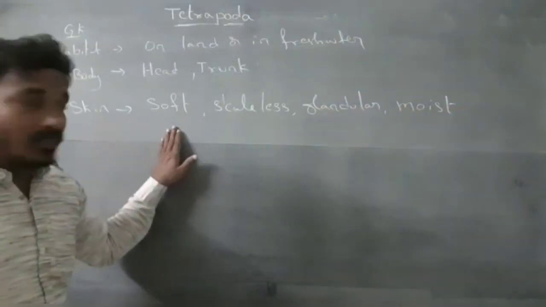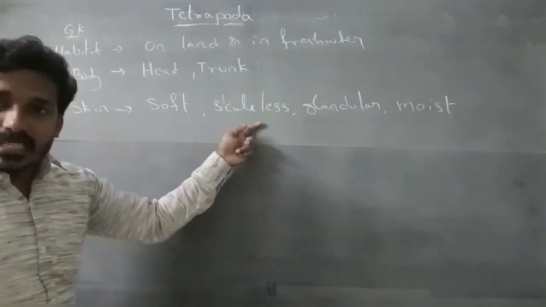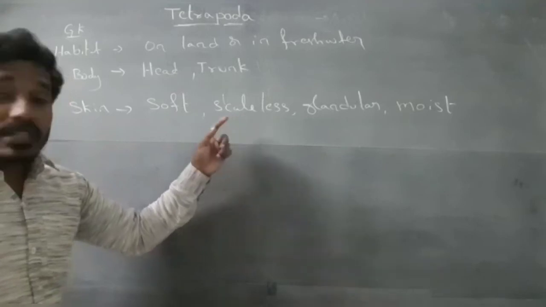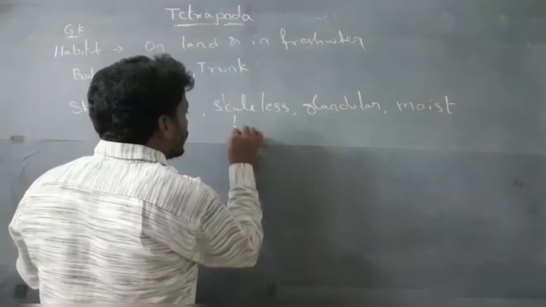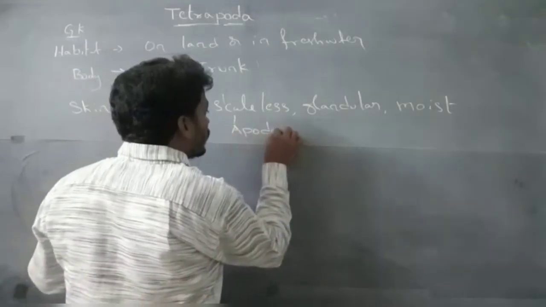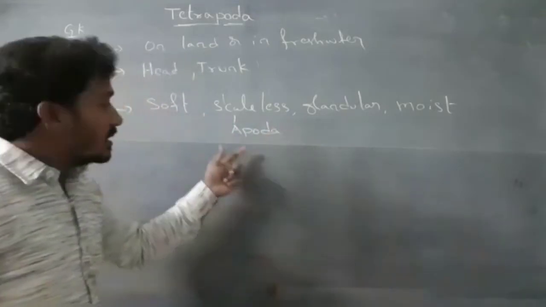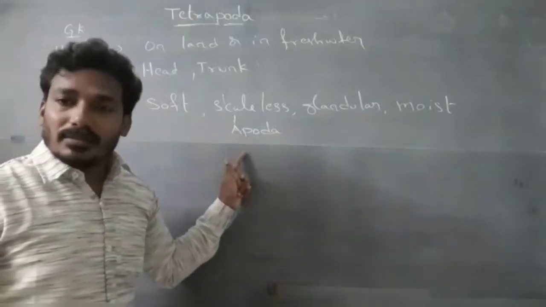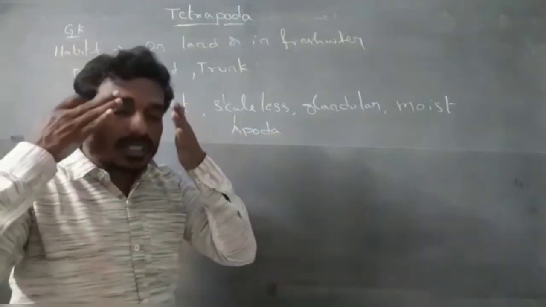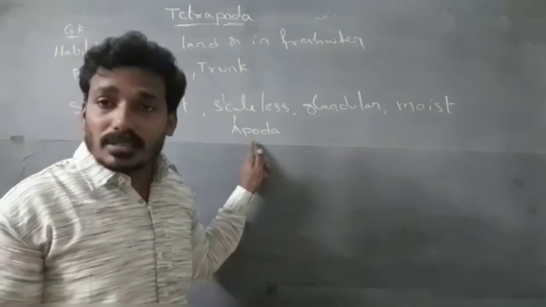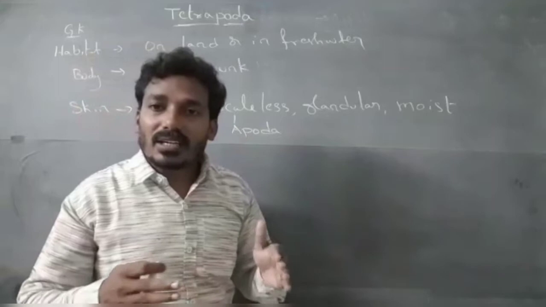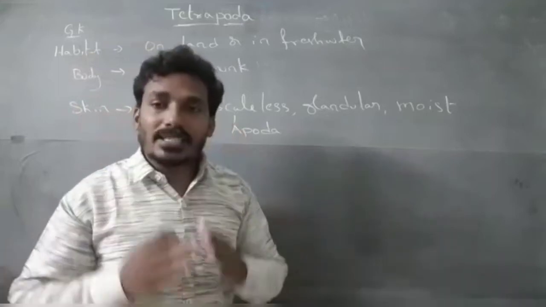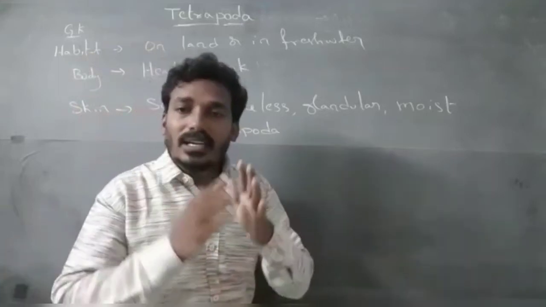Scales are absent in amphibians, but scales are present in apodans. In apodans, scales cover the eyes. So these are also called blind worms because scales cover the eyes.